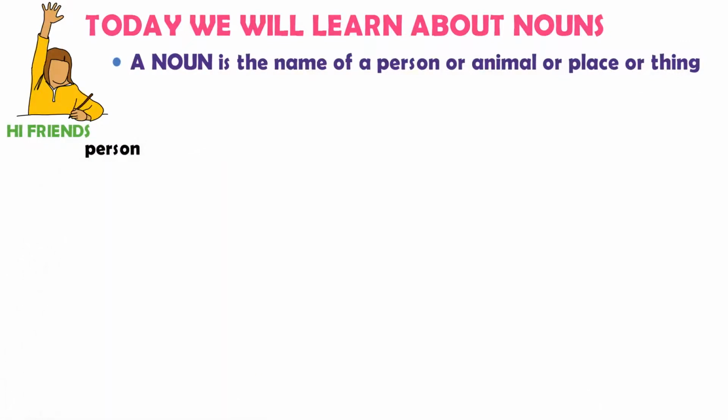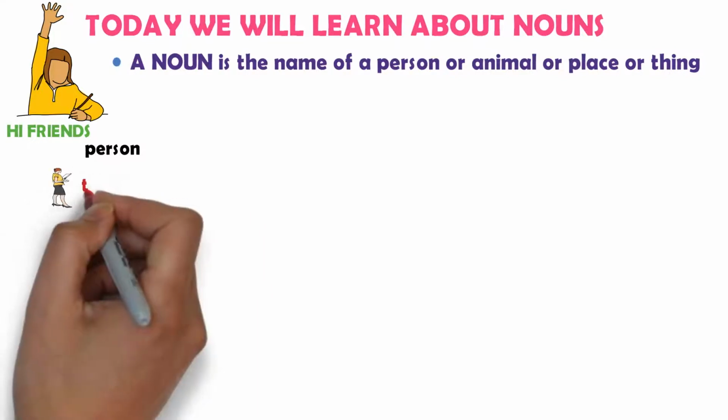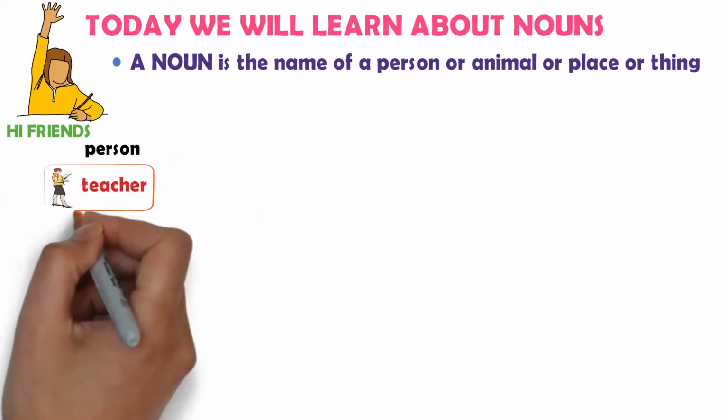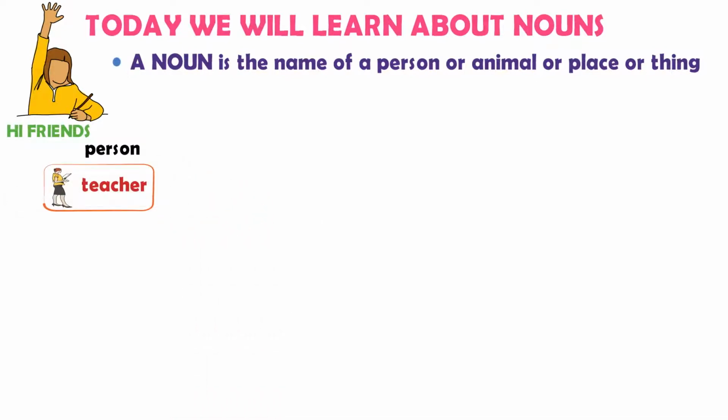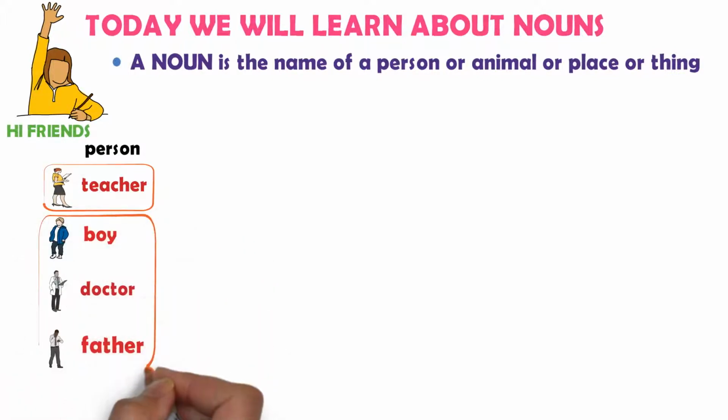Person. Example: teacher is a name of a person, so teacher is noun. Boy is a name of a person. Doctor is a name of a person. Father is a name of a person. So, boy, doctor, and father are nouns.